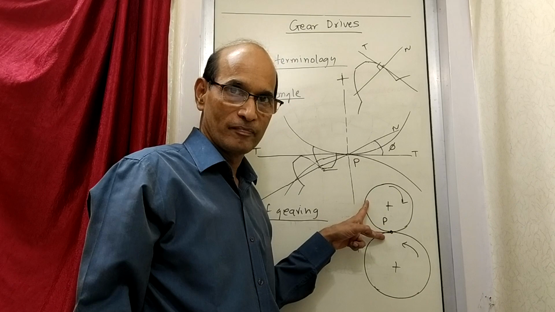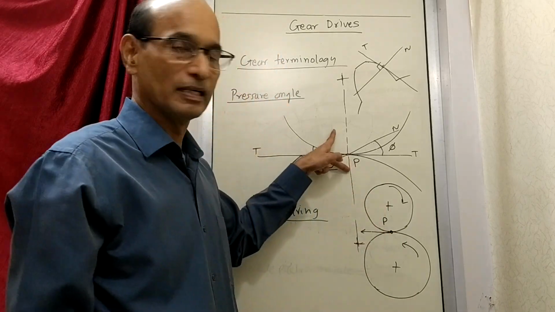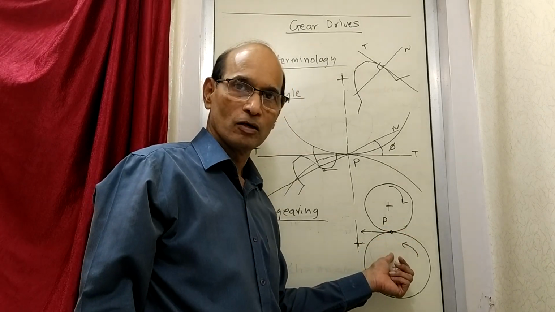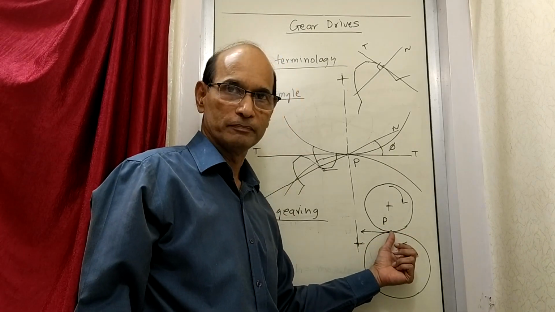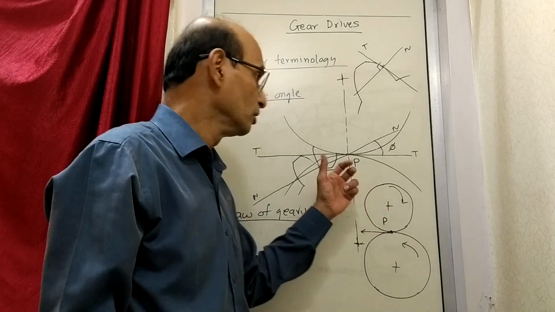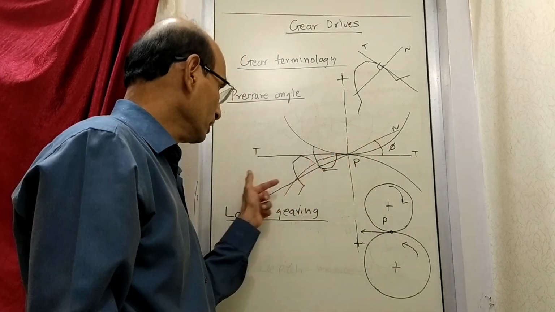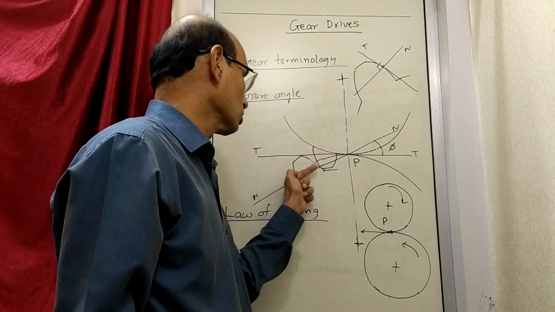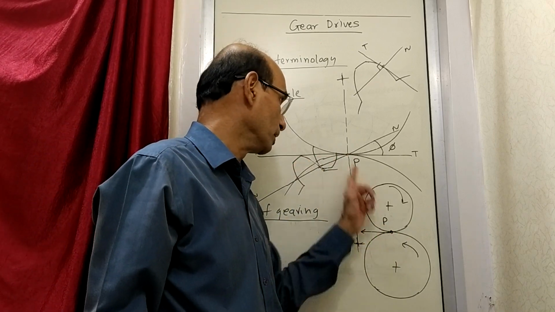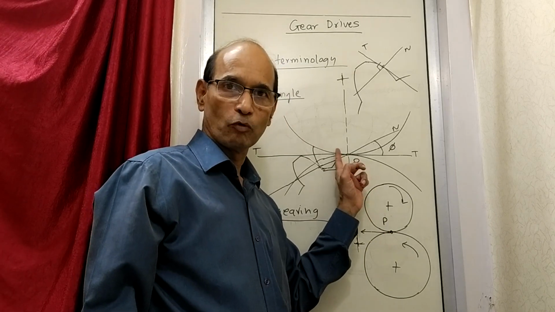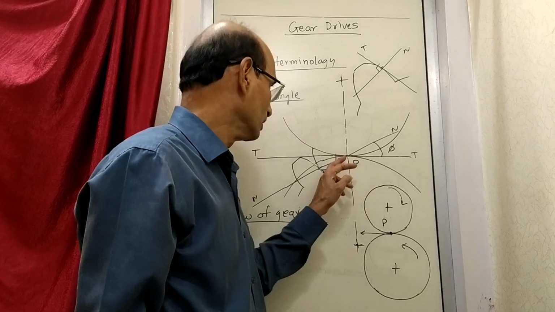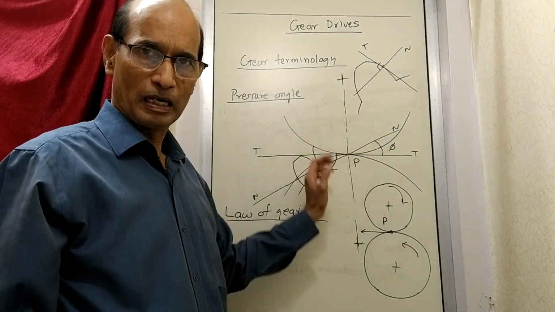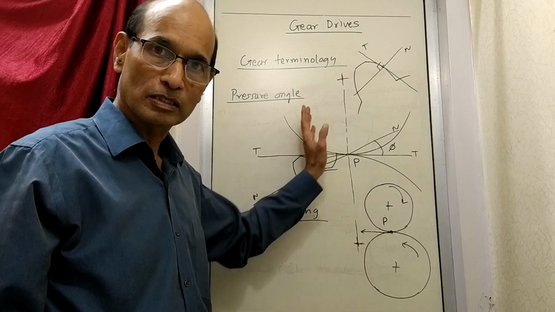Remember, these two are discs and these two are gears. In the disc, the force from one disc to another was transmitted at this point P. Same thing we want to happen: the force from one gear to the other gear is transmitted along the normal, and this normal also should pass through a similar point P. If that happens, then the rotation is going to have some regular relation. I am just comparing these two cases.